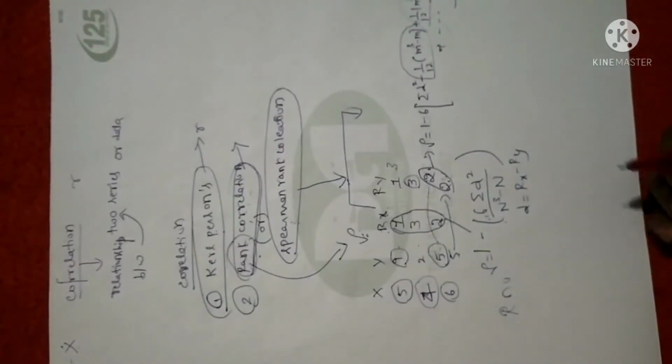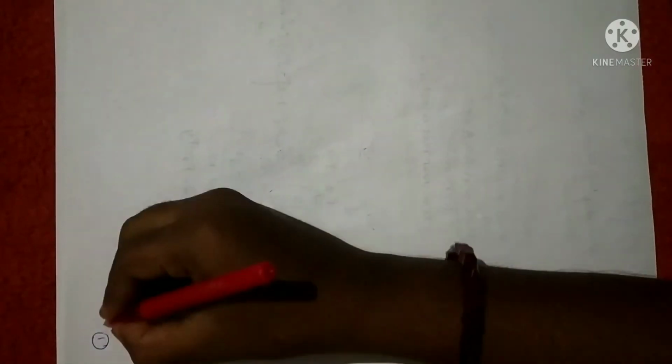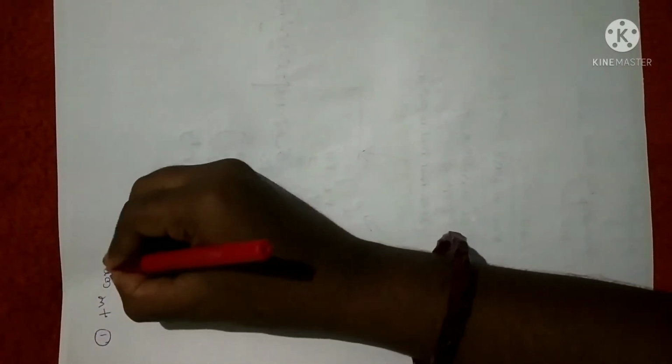Now next, coming to the types of correlation. Let me explain the types of correlation. We have mainly 5 types of correlation. First one is positive correlation.